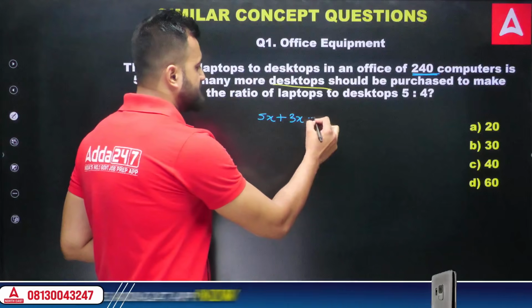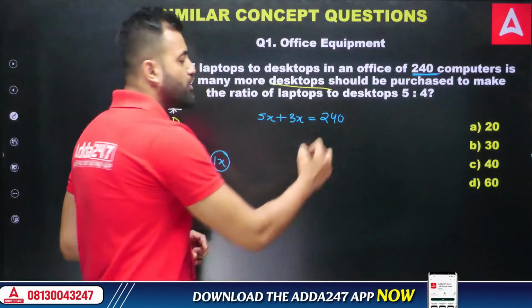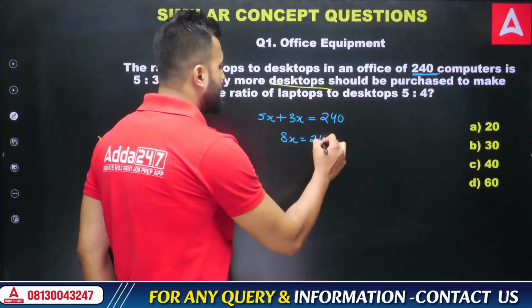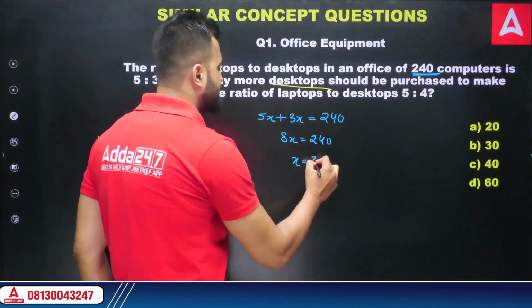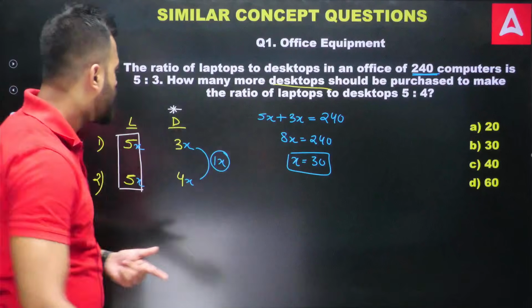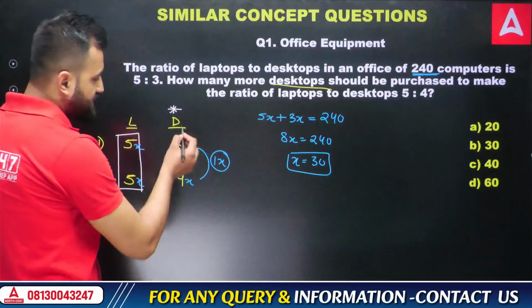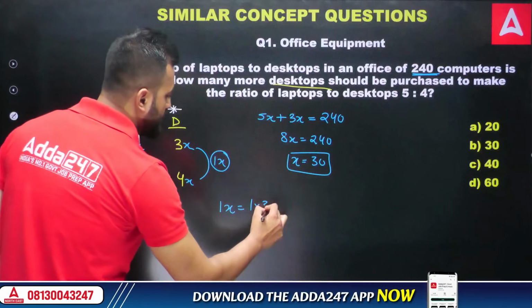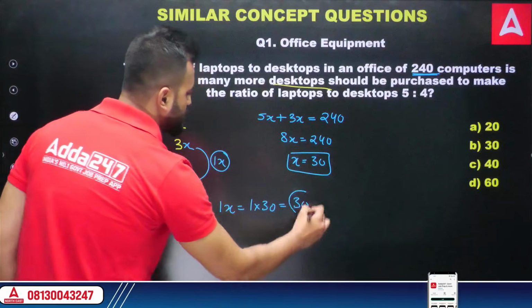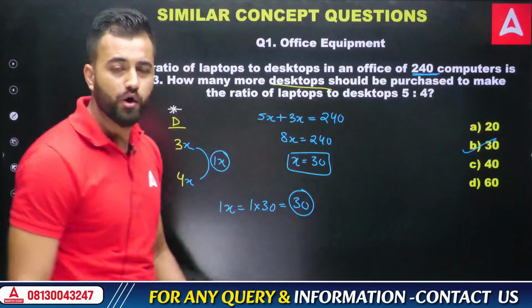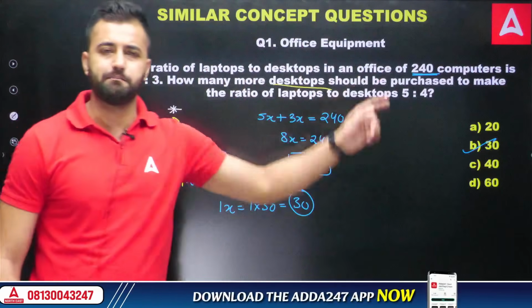3x desktop is there, and this is approximately equal to 240, and in that way I can get 8x value to be 240. So x is going to be how much? X is going to be 30. And as I've got x value, I can easily get the answer of 1x, because number of desktop that I've added is 1x. So 1x will be how much? Just 1 into 30, and that we are getting 30 desktop needs to be added, my friend, which is option number B.